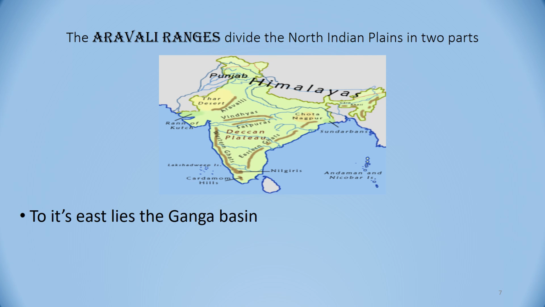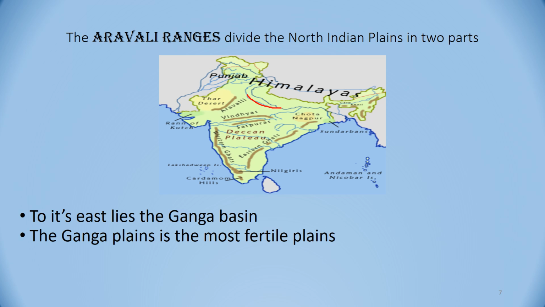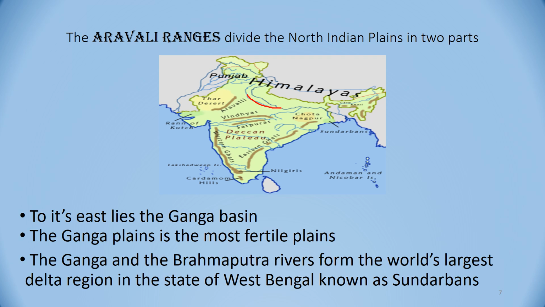Now, to the east of Aravalli lies the Ganga Basin, this area is the Ganga Basin. The Ganga Plains is the most fertile plains. The Ganga and Brahmaputra rivers form the world's largest delta region in the state of West Bengal, known as Sundarbans. This area, Sundarbans.